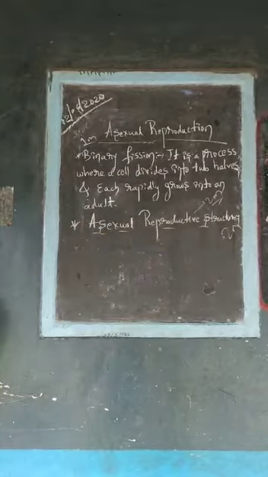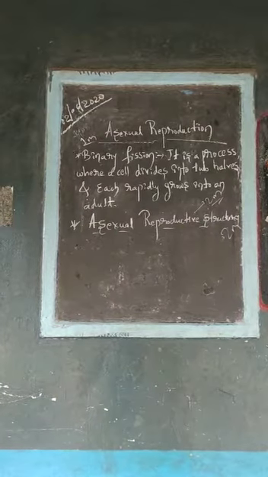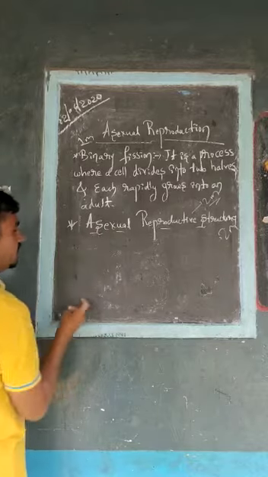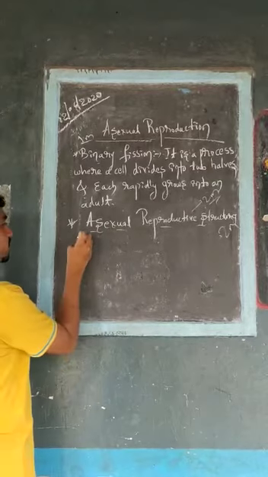Now focus on the asexual reproductive structures. On one side I will write down the organisms or individuals.